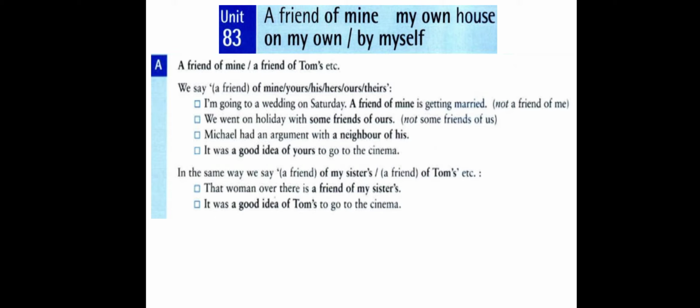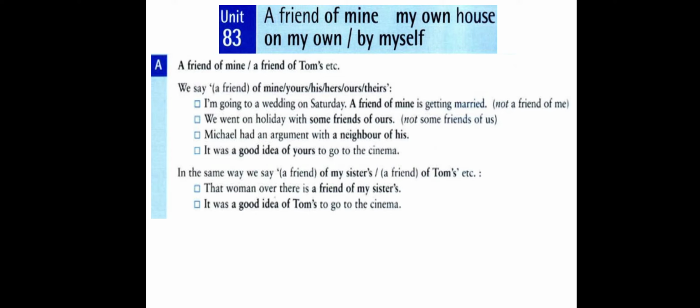Tom is referred to by he, and in the possessive it becomes his. So we say a friend of his, or a friend of Tom's if we want to mention the name. So we write Tom with the possessive apostrophe plus s. So it becomes a friend of Tom's.